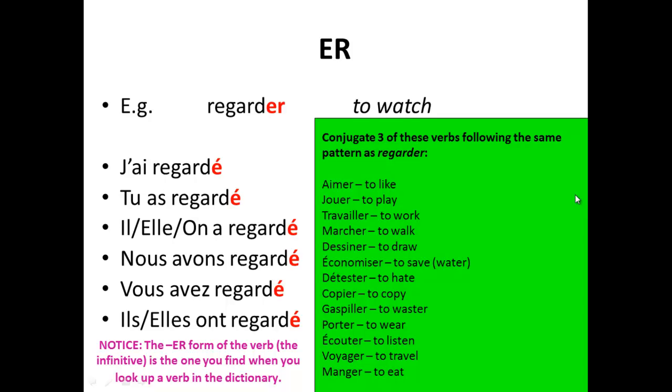ER. Regarder, to watch. J'ai regardé, tu as regardé, il, elle, on a regardé, nous avons regardé, vous avez regardé, ils, elles, ont regardé. Now, you can see how that one works. I watched, you watched, he, she, or we in an informal sense watched, we watched, you plural watched, and they watched, or have watched in every situation. Copy this verb down and then conjugate 3 of these other verbs following exactly the same pattern as regarder. Pause the video, complete the activity, and then move on.